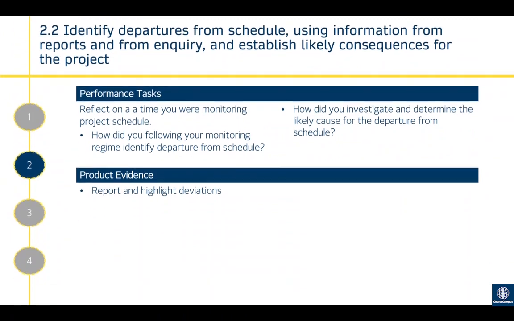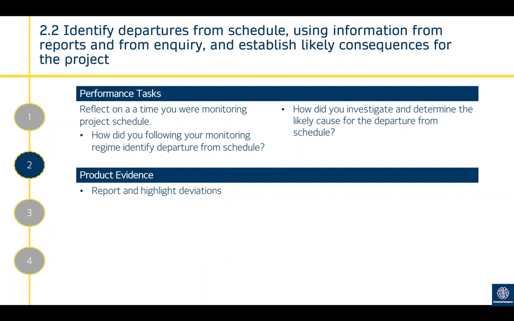2.2 is identifying departures from schedule using information from reports and from inquiry, and establishing the likely consequences for the project. This one is quite simple: you're now actively identifying departures from the schedule using information from reports and inquiries. That is you then undertaking the plan that you set out for monitoring. So you've set out your plan, this is how I'm going to monitor it.